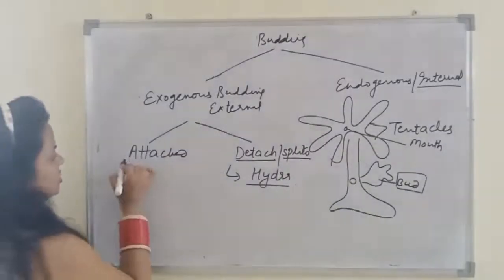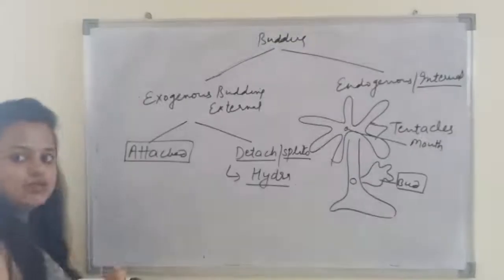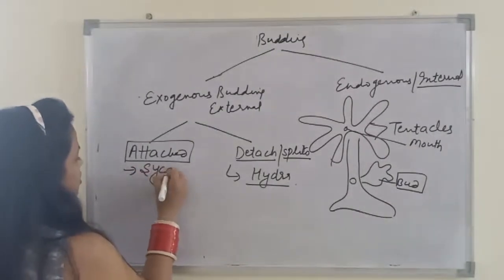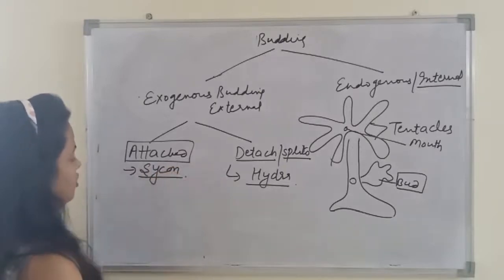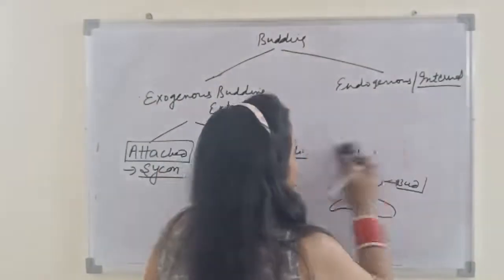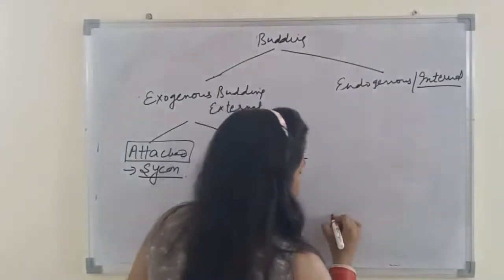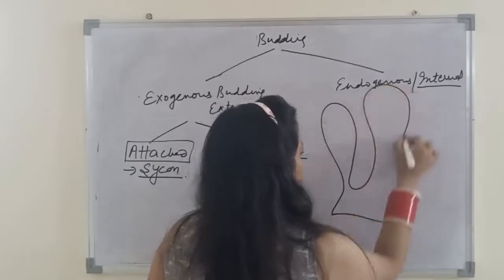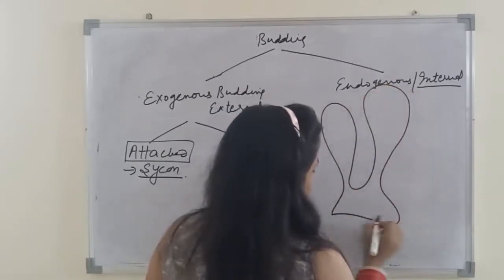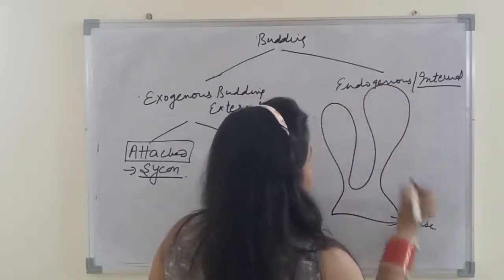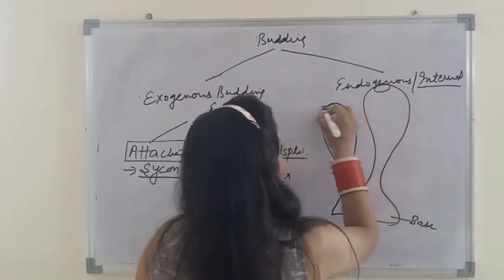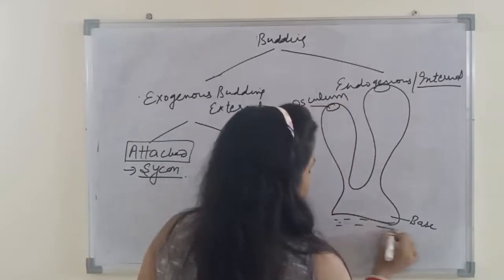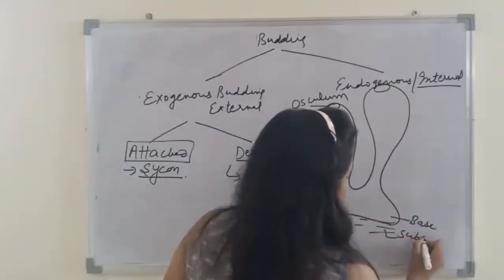And one more case is when the bud remains attached to the body. This is possible in the case of Scypha. Scypha is a sponge, and this is its structure. This is its base, and these are openings known as osculum, and it is attached to the substratum.